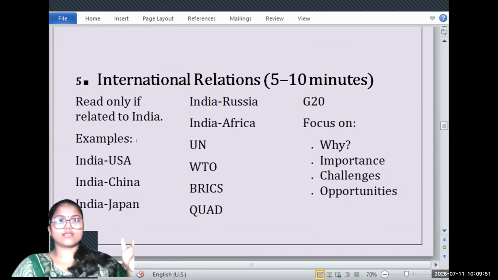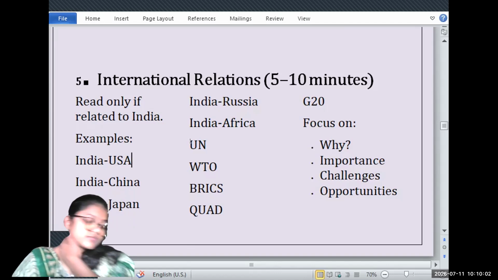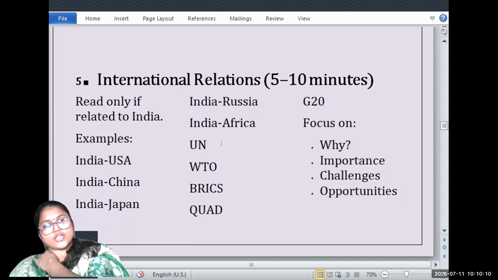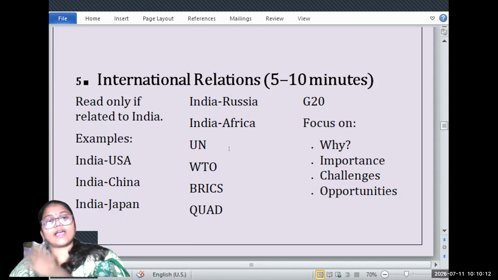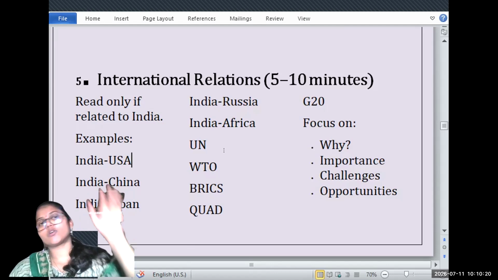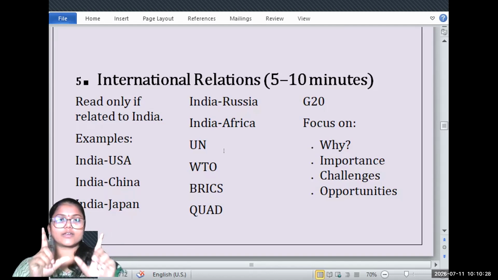When you are reading about any bilateral or multilateral agreement, for example, recently the Indian Prime Minister met his Australian counterpart, ask what the key agreements were. Did they talk about a nuclear agreement? How did they talk about maritime security? When you're reading about international relations, connect it with geography.